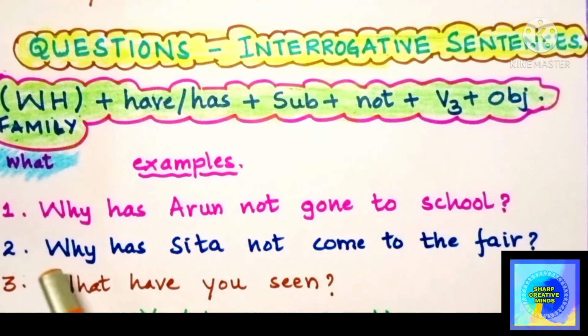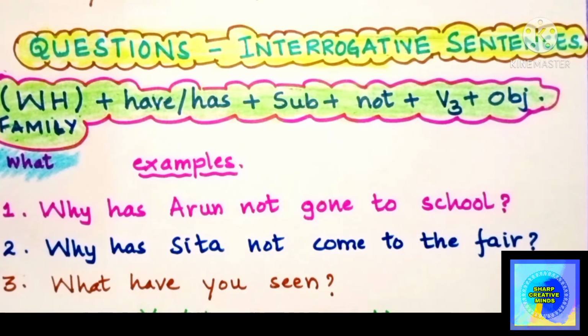So like that. The next question is, why has Sita not come to the fair? Sita has not come to the fair because she is out of town. That can be the answer. So the next question is, what have you seen? So anything can be the answer for this. This is just the question.